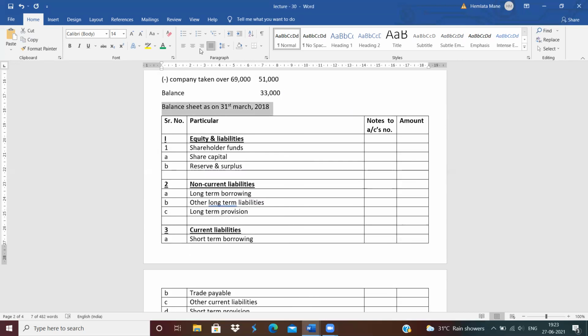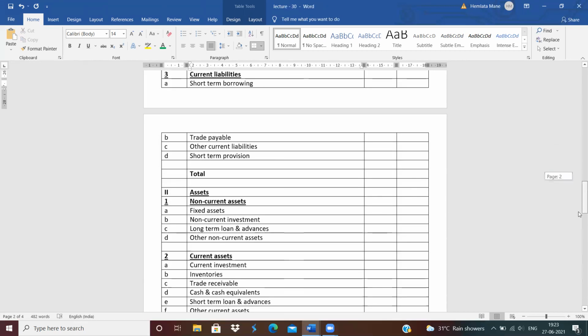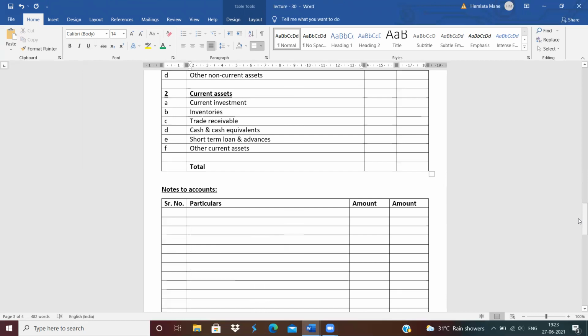How to solve the balance sheet? Balance sheet after conversion. For this purpose, you need to write down the whole format of the balance sheet as it is: serial number, particulars, notes to accounts number, and amount. Prepare these columns. The format of the balance sheet was already given in the last lecture. So write down the format of the balance sheet as it is. Let's start the notes to accounts.